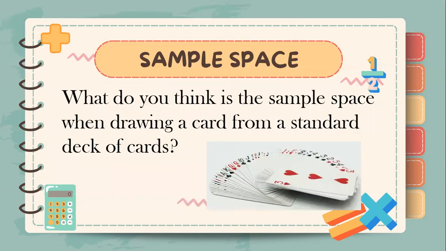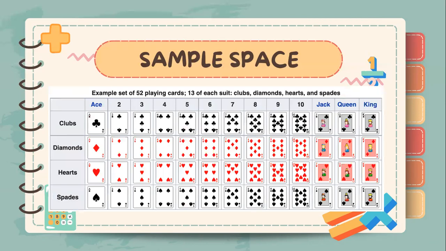What do you think is the sample space when drawing a card from a standard deck of cards? That's right. That would be 52. 52 because a standard deck of cards is composed of four suits. The suits are clubs, diamonds, hearts, and spades. Each suit has 13 cards, starting from ace, numbers 2 to 10, the jack, the queen, and the king. So in total, the number of sample space would be 52.